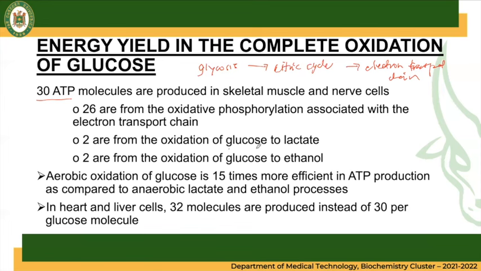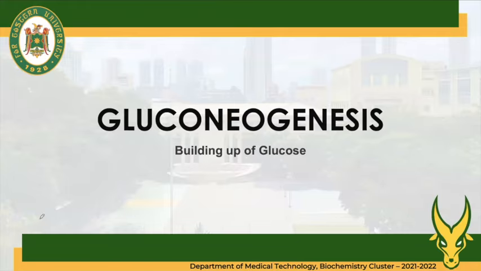As well as from glucose to lactate and glucose to ethanol, there are about 30 ATP for the complete oxidation of glucose. One thing we remember is that aerobic oxidation of glucose is 15 times more efficient in ATP production as compared to the anaerobic lactate and ethanol processes, so less ATP is produced. In heart and liver cells, about 30 molecules are produced instead of 30 per glucose molecule. So if we have breakdown of glucose, we also have what we call building up of glucose.